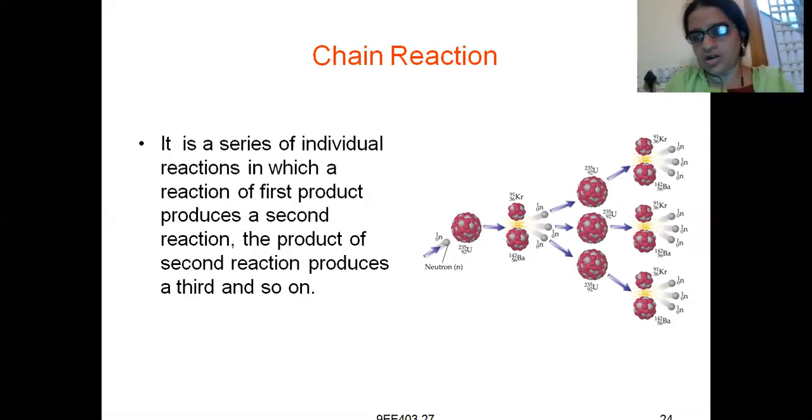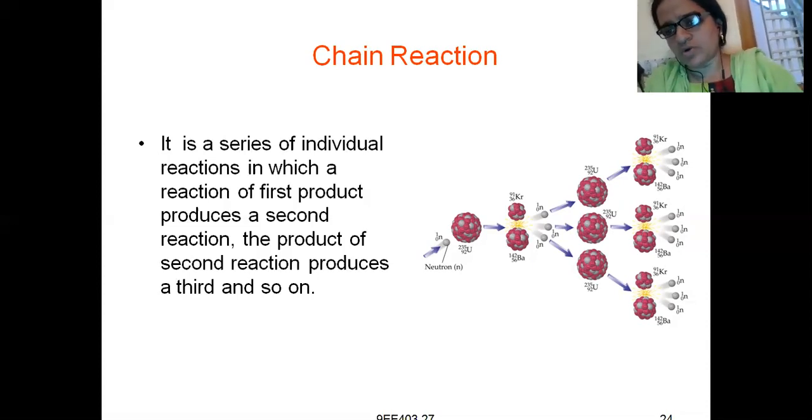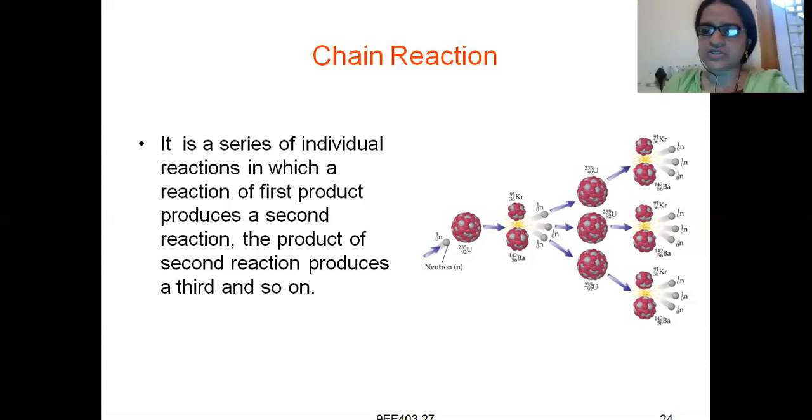In every reaction, for one neutron you get three neutrons released, so the neutrons get multiplied, and more heat is liberated while we perform the chain reaction.